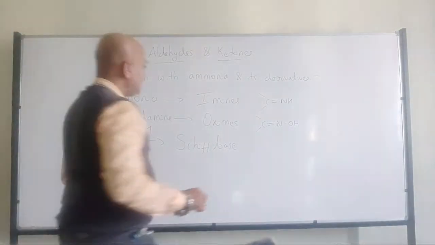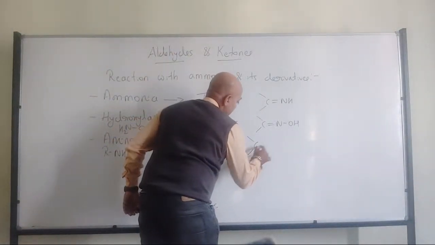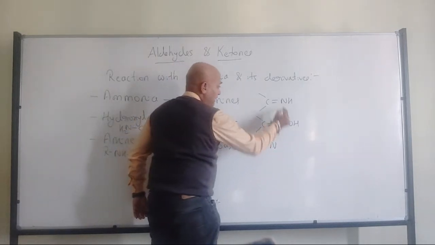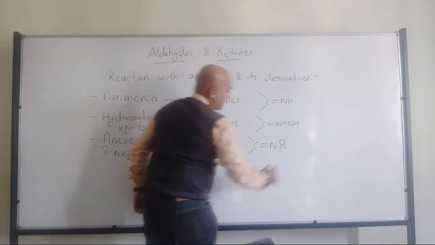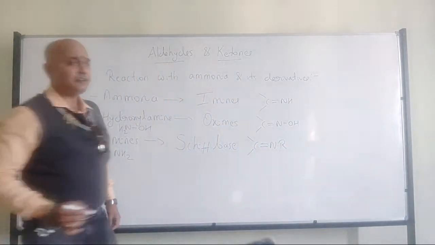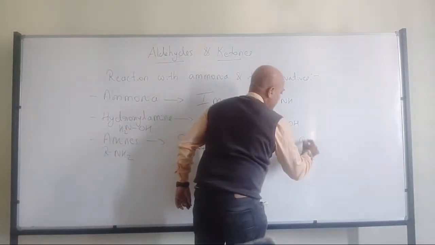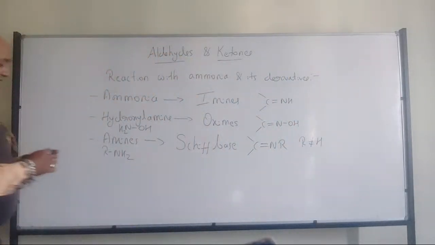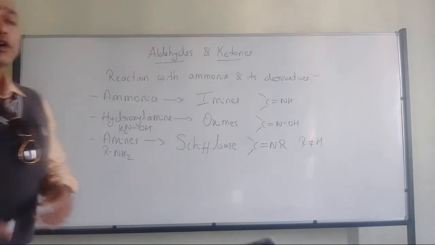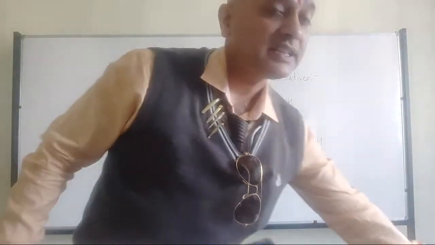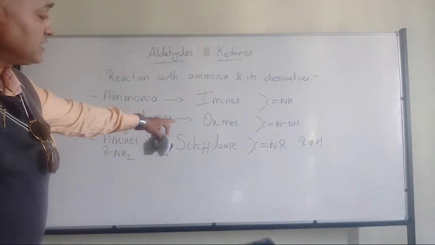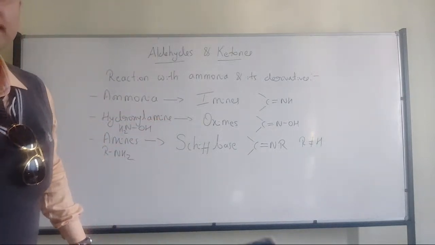Now another partner will be R, where R will not be a hydrogen. Then it is called as Schiff linkage. And those molecules which are having Schiff linkage will be considered as Schiff bases.